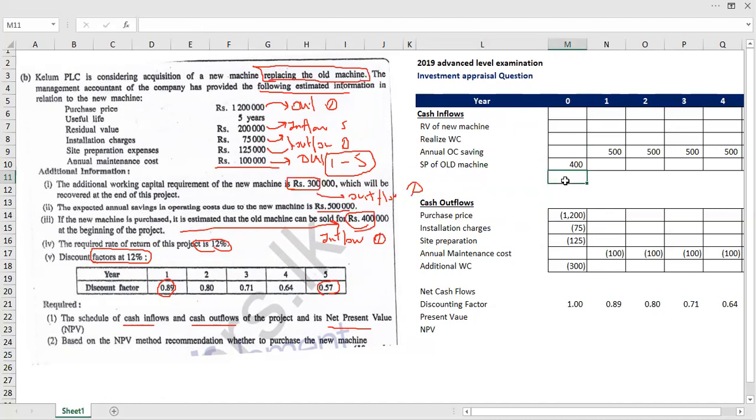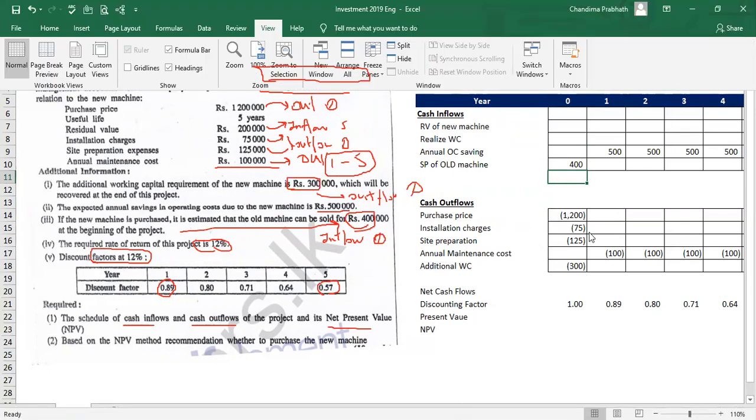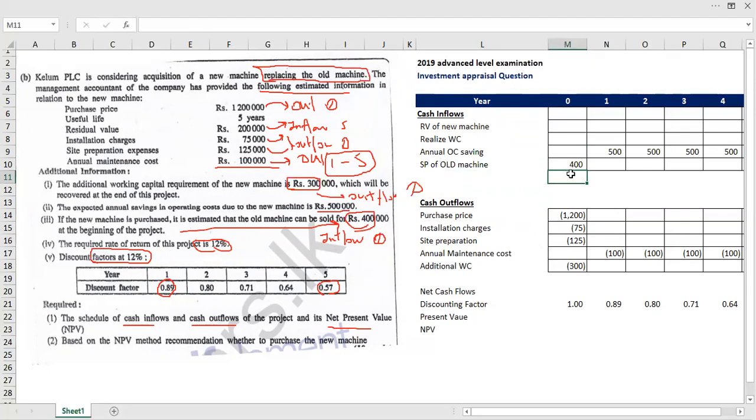Now we are done with the calculation. We have to get the total sum of cash flows, total cash inflows.